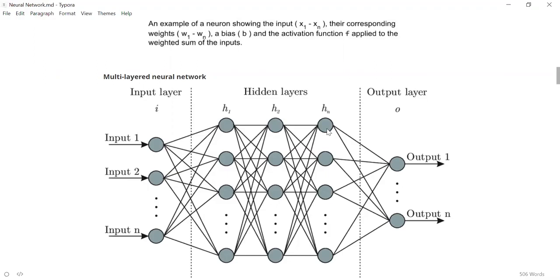You can see that here it looks like all the hidden layers are supposed to have the same number of nodes, but that's not true. Actually, you can keep any number of nodes in every hidden layer. So you can keep 5 nodes in the first hidden layer, and similarly 7 nodes in the second hidden layer, and 3 nodes in the third hidden layer, and so on. You can experiment with how many hidden layers to keep and the number of nodes that needs to be present in every hidden layer, and see which one is giving the best results. Based on that, try to use that.